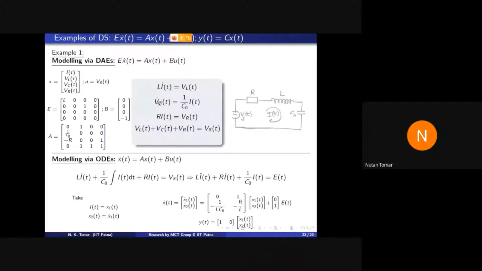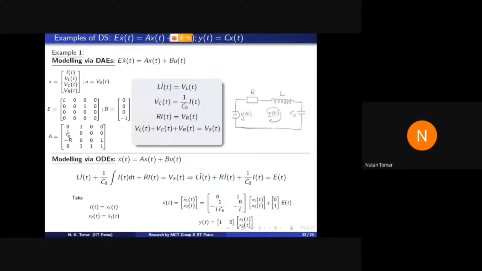Dot represents again the derivative with respect to time everywhere in this example. And if VR is the voltage drop across this resistor with resistance R, then by Ohm's law VR is equal to Ri.